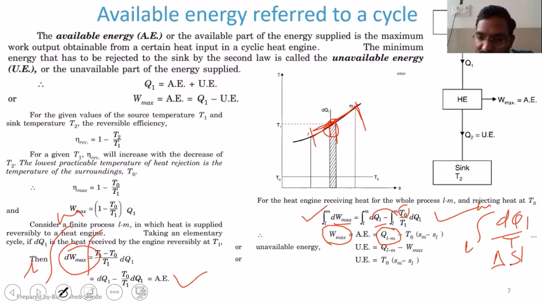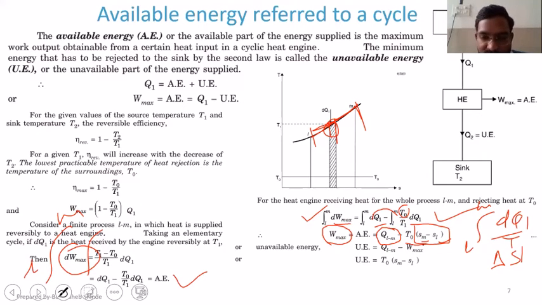So on solving this integration, I will get this relation Sm minus Sl, that is upper limit minus lower limit, and this T0 will remain as it is. So I will get the equation W max is equal to QLM minus T0 into (Sm minus Sl).